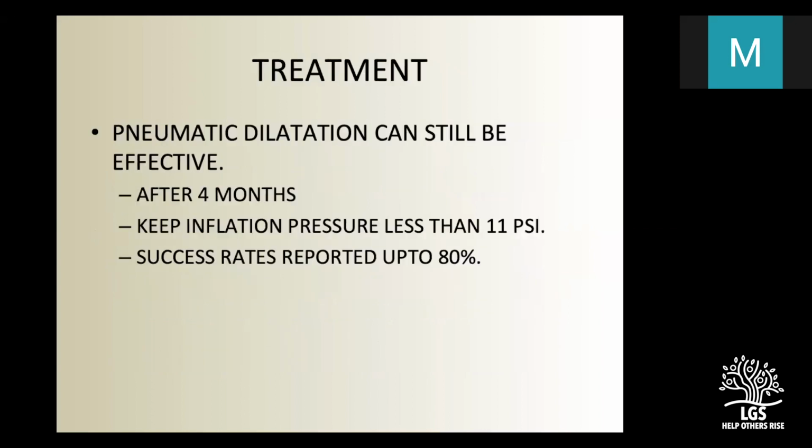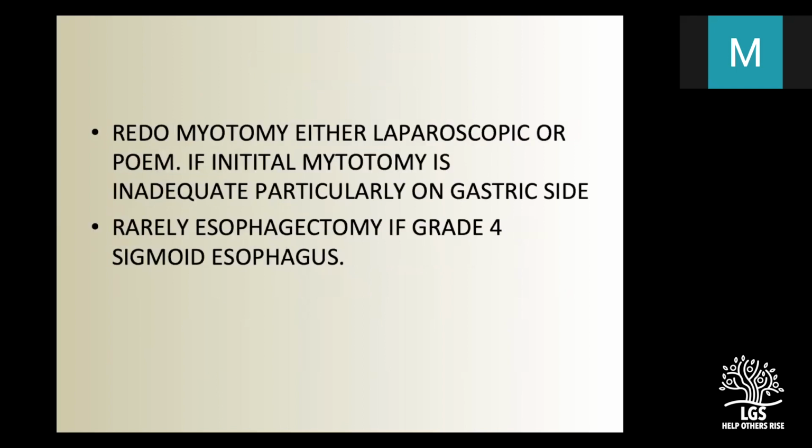But the good thing is, what is the treatment of this? In most cases, pneumatic dilatation can still be effective after surgery. So you don't have to put every patient of failed hilar myotomy through redo surgery. Generally, it is preferred after 4 months because of the initial fear of perforation. Your balloon pressure should be less than 11, and success rates are reported in various studies up to 80%. So whenever you see failed hilar myotomy, your first treatment should be simple pneumatic dilatation before offering any other treatment.